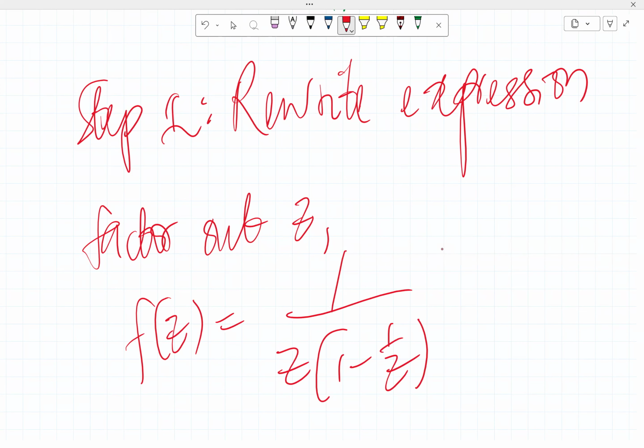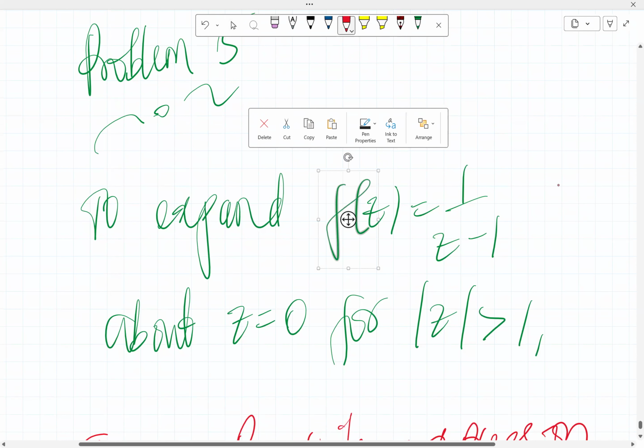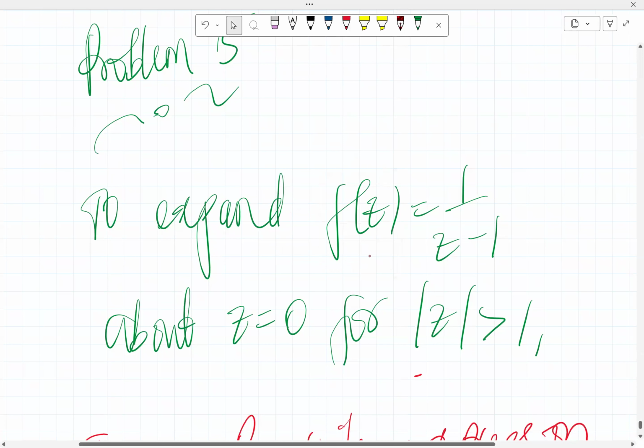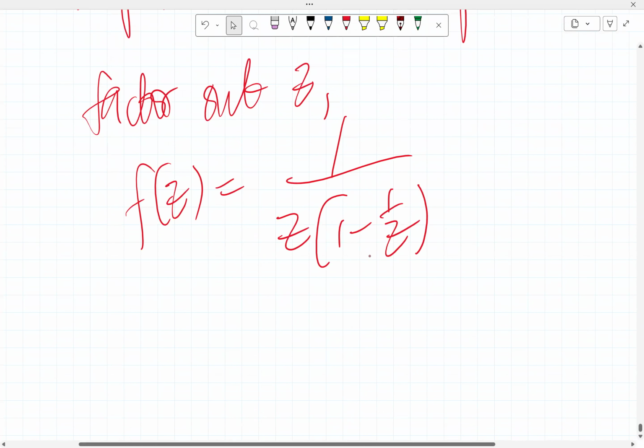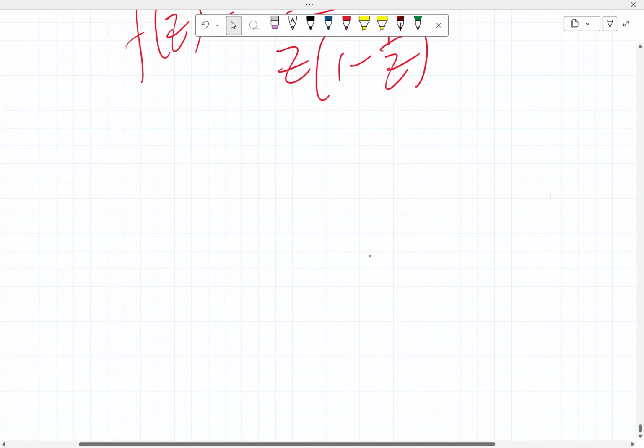This is the original expression, 1 over z minus 1. We do it in such a way that if you multiply out, you get the original expression. So z times 1 is z times 1 over z, you get it back. That's step 1 right there.